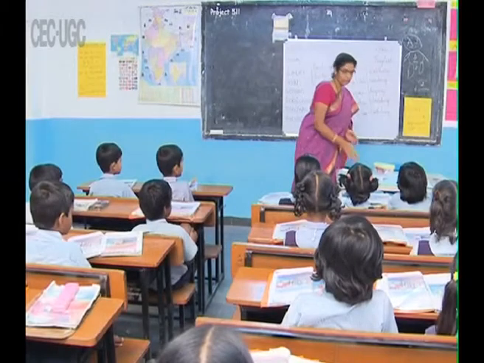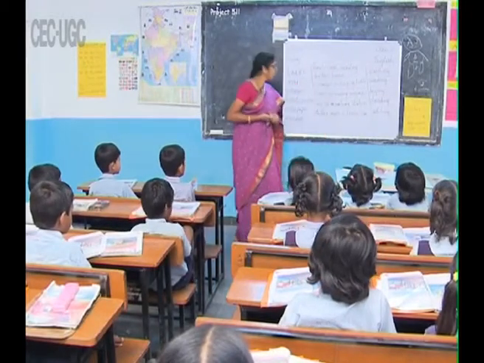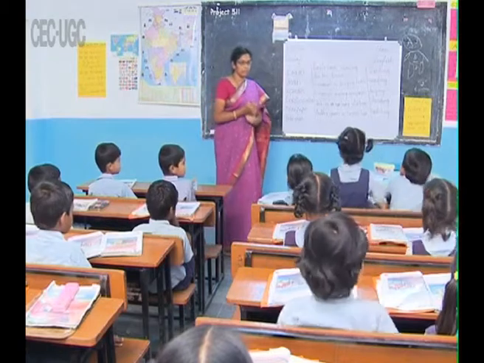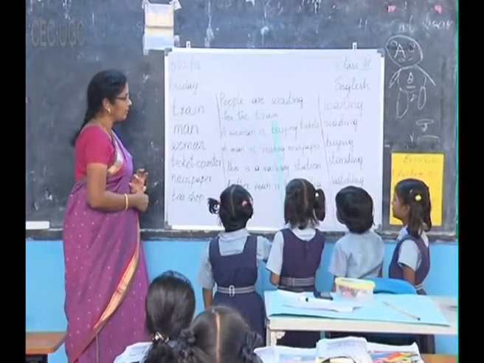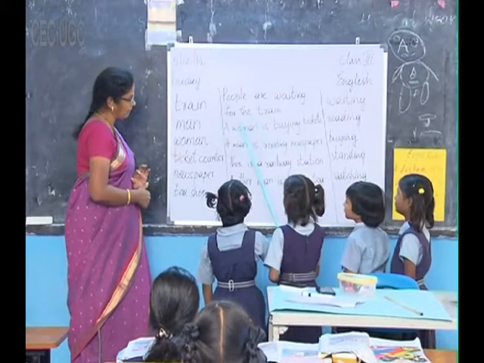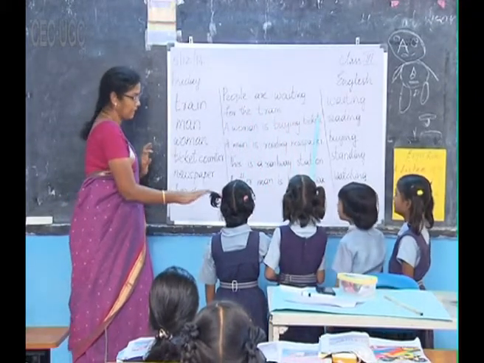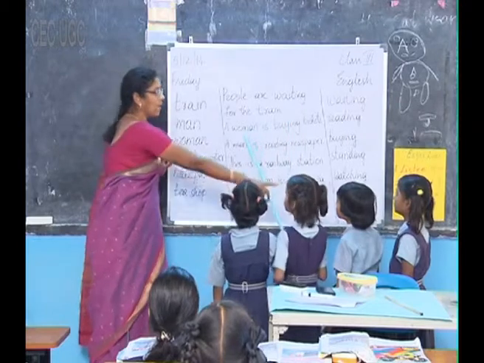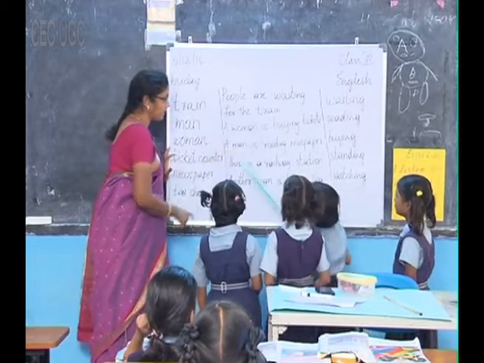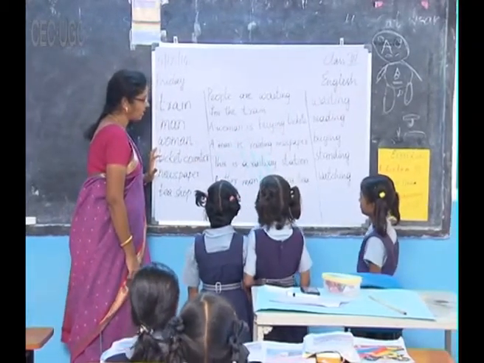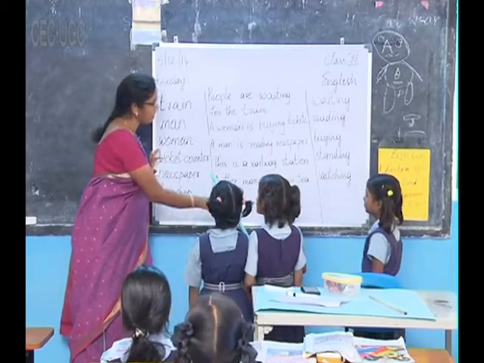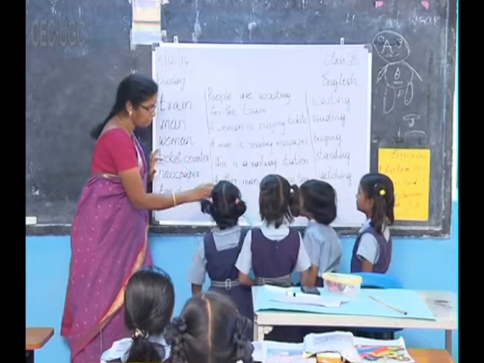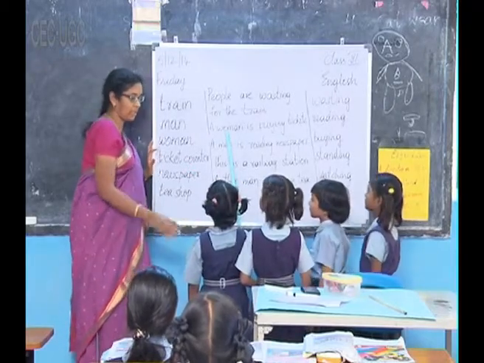Group 1, please come and read these sentences. People are waiting for the train. A woman is buying ticket. Okay. Asifa, you read this sentence. A man is reading newspaper. Okay. Manasa, show me the word woman. Show me the word woman. Okay. Very good, very good.